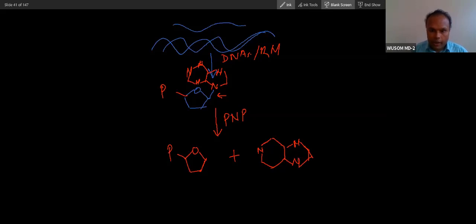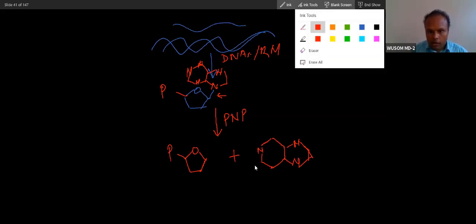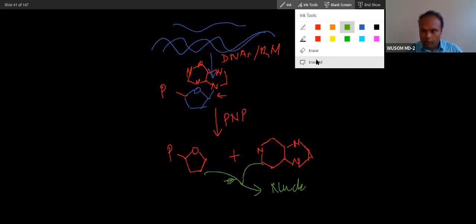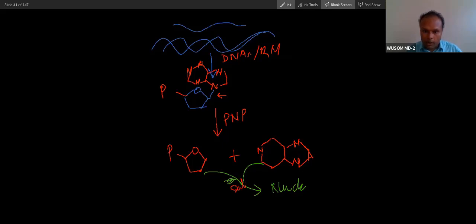This purine will be, again, this purine, what happens? Two different processes will react. This purine will be loaded in brain and bone marrow through a different salvage path, and it will form a nucleotide. This is the salvage path. Let me write it. This is the salvage path, and this nucleotide will ultimately form DNA.